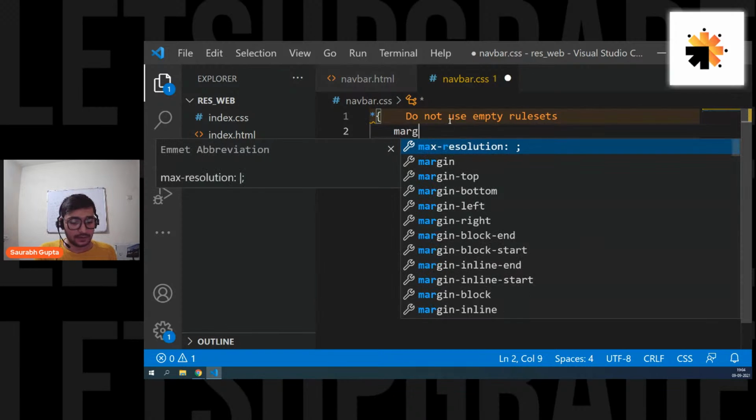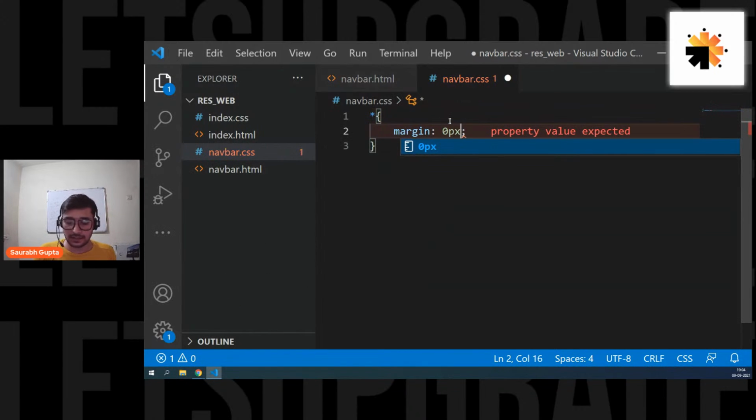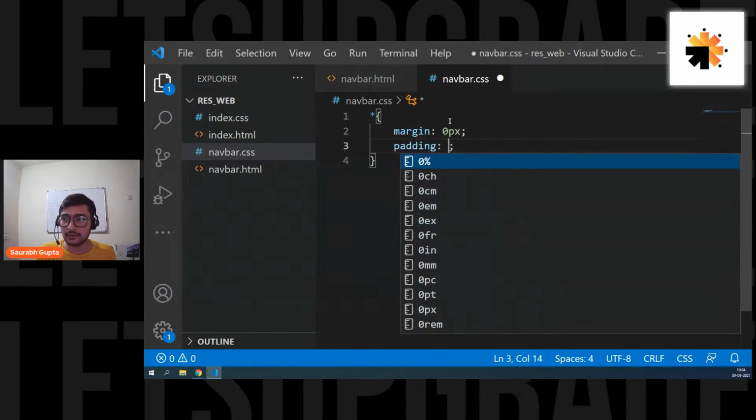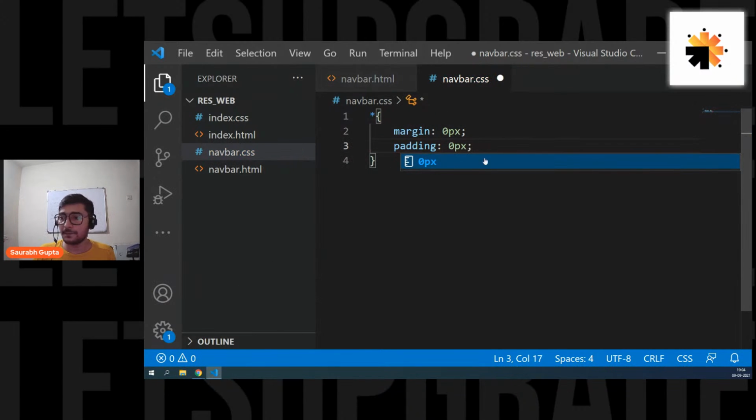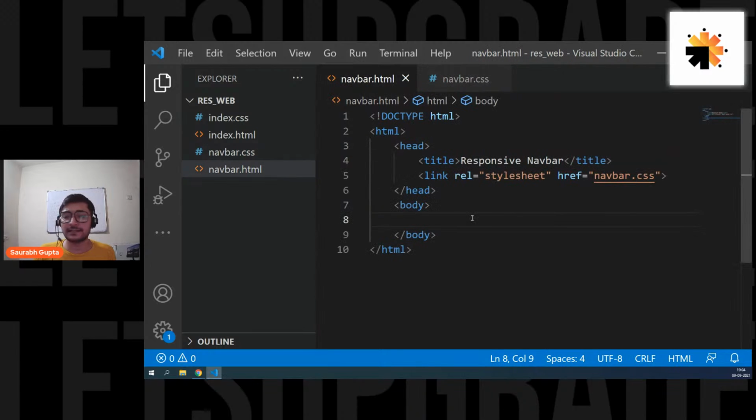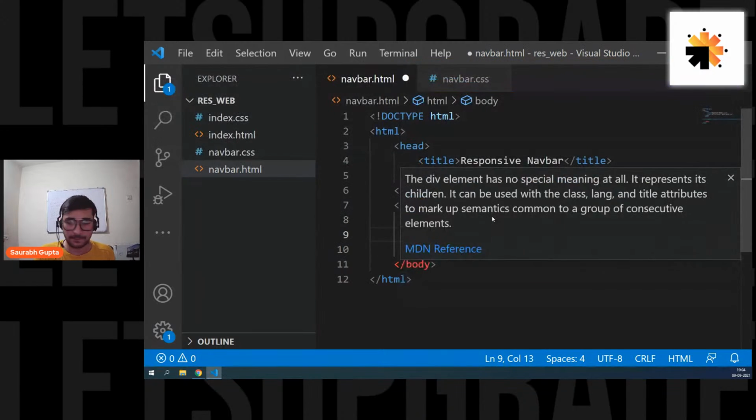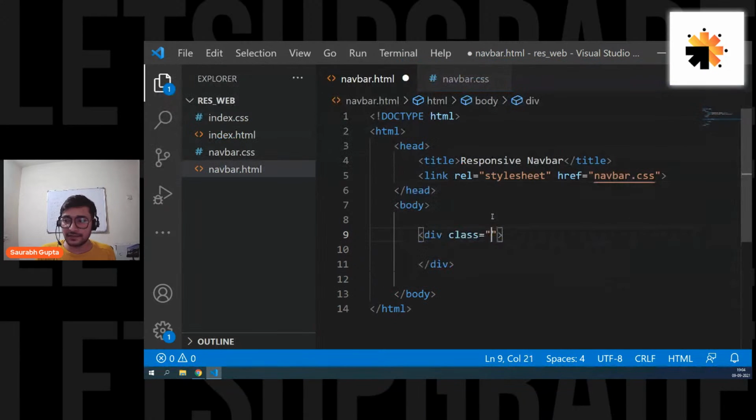Okay. So let's go margin 0 pixel, padding 0 pixel. Save it, and let's start creating a responsive nav bar. So for that, first of all, let's create a div. Let's give it a class of navbar, or let's call it header.